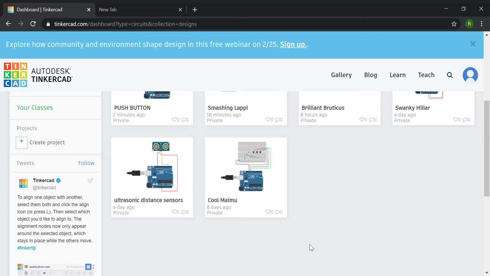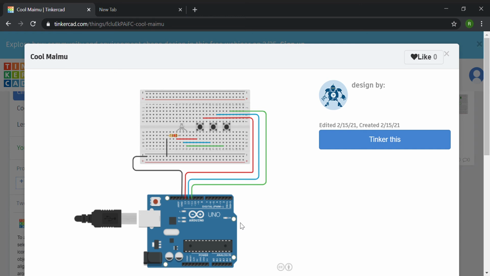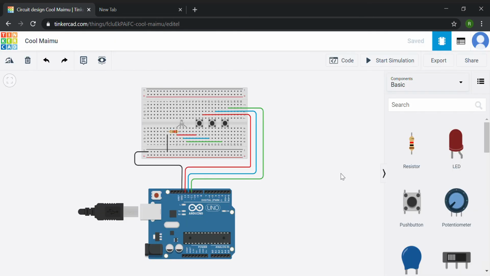As I said, now we're going to go to the RGB. So now we're going to do this RGB.